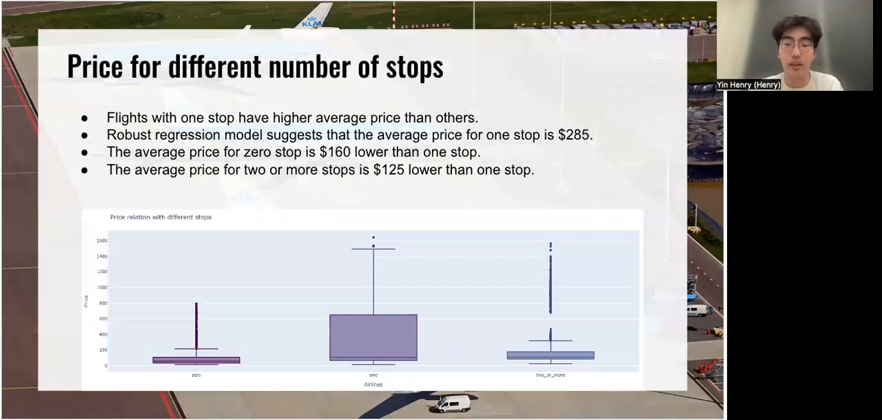And here is the box plot for the average price for different numbers of stops. The flights with one stop have the highest average price, and the flights with zero stops have the lowest average price.